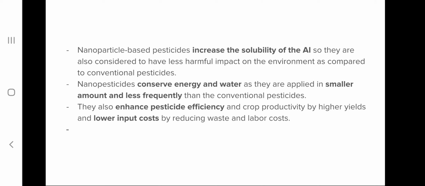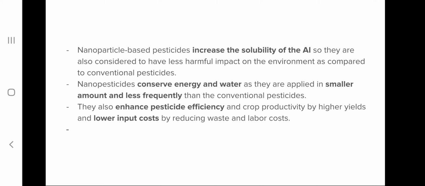And another advantage of nanoparticle based pesticide is that they increase the solubility of an active ingredient, so that they are less harmful to the environment as compared to conventional pesticides.